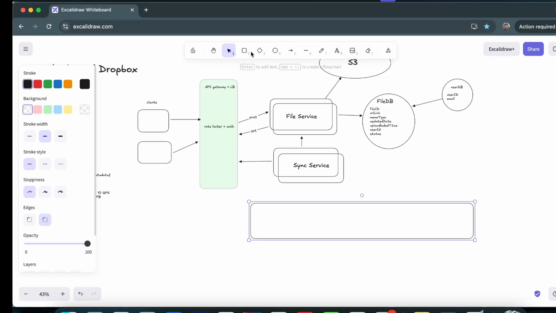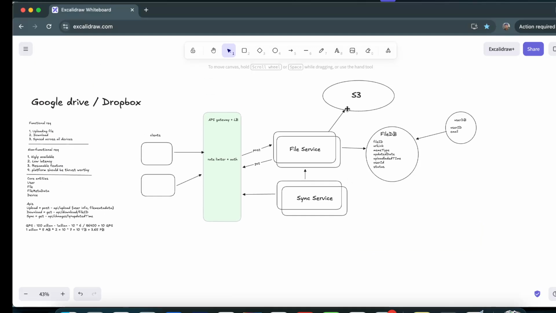Now this 10 GB file gets chunked into 5 MB sizes. So this is a 5 MB size, then going on, it will get chunked across all these layers. Based on the offsets, from 0 to 5 MB is one chunk, from 5 to 10 MB is another chunk. At the end, we may end up with 3 or 4 MB, it depends on the calculation. Those chunks get created for that particular file, and then the file service requests the pre-signed URL from S3.